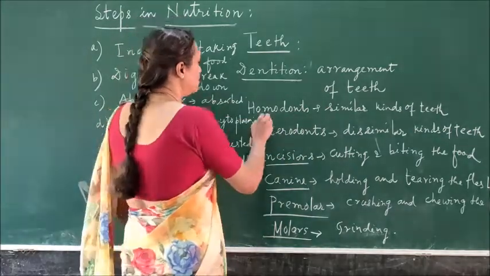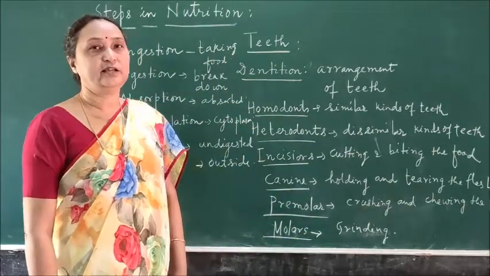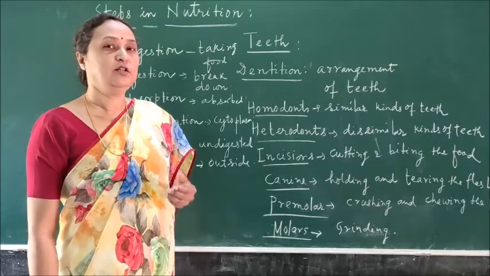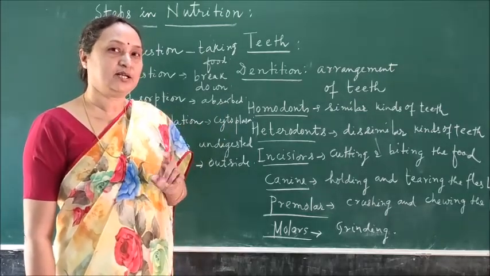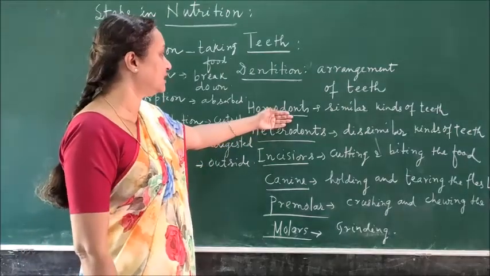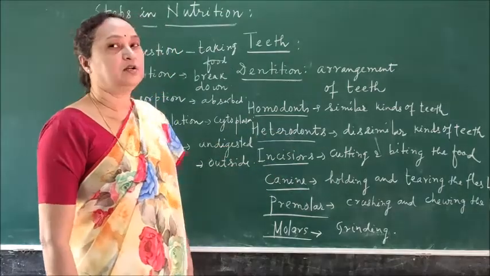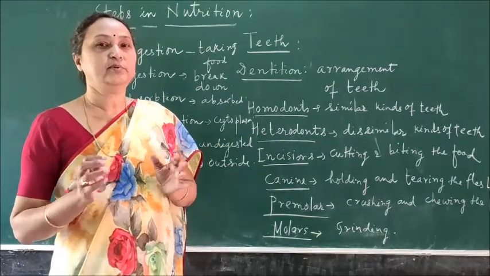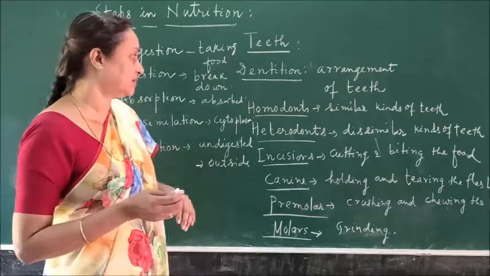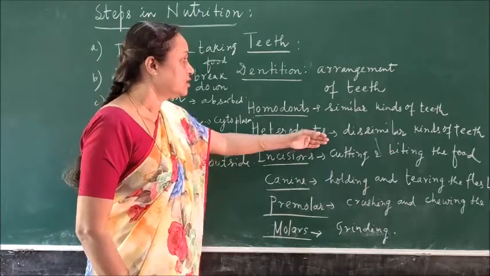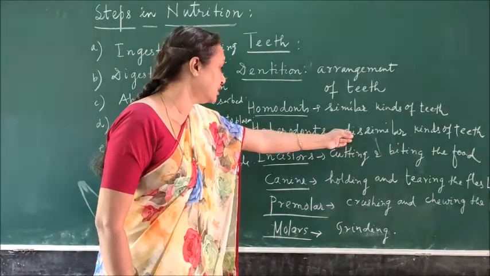Then what is the meaning of homodont? Homodont means the teeth are of similar kinds. For example, suppose you take a fish. In the fish all the teeth are similar in size and shape. Those kinds of teeth are called homodont. And heterodont means the teeth are not similar. There are different types of teeth, different in shape, size and function. So that is called heterodont.